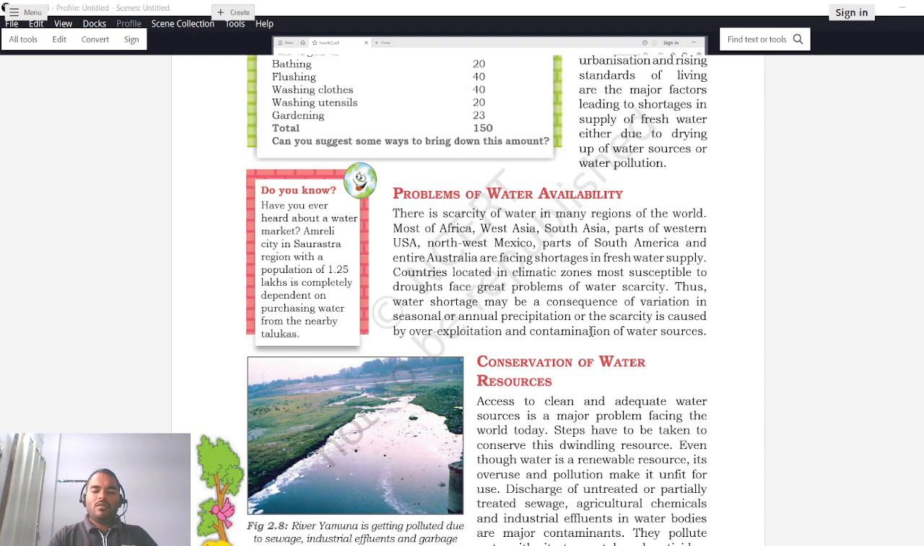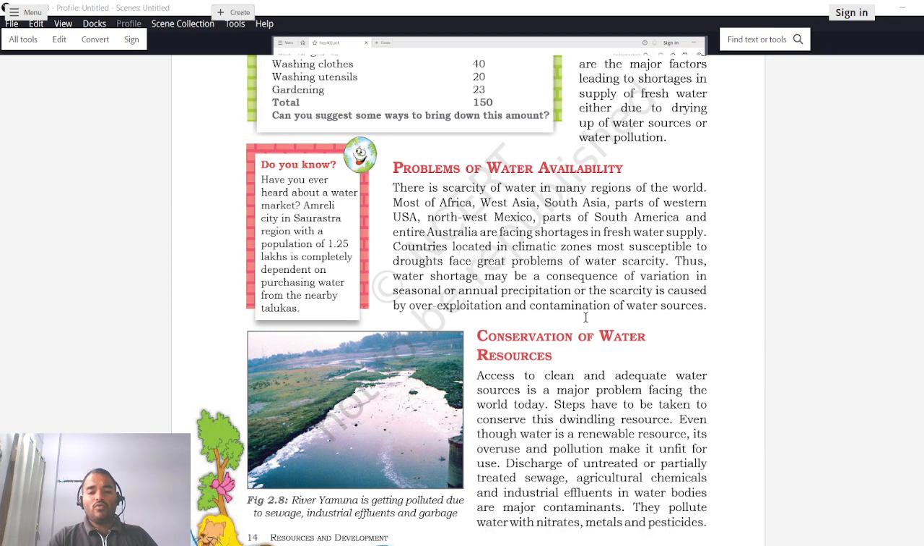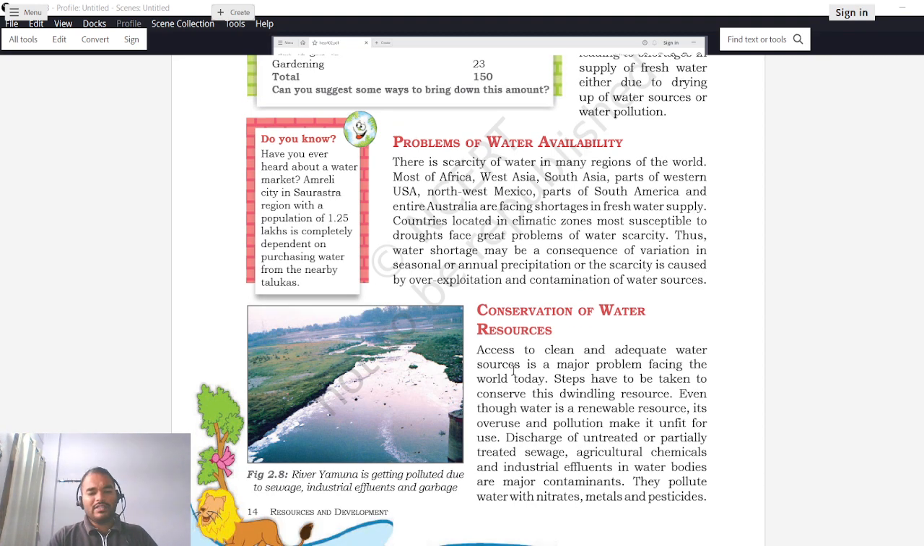Now we'll see how we conserve this water, since we know how we are wasting or how we are utilizing it. So it is now our responsibility to conserve this water. There are a few easy steps that one can take to conserve water. Access to clean and adequate water sources is a major problem facing the world today. Since water is available in plenty, but that is not available for drinking, only a few percent of water is available for drinking. Availability of fresh water for drinking purposes is the major problem faced by the world.